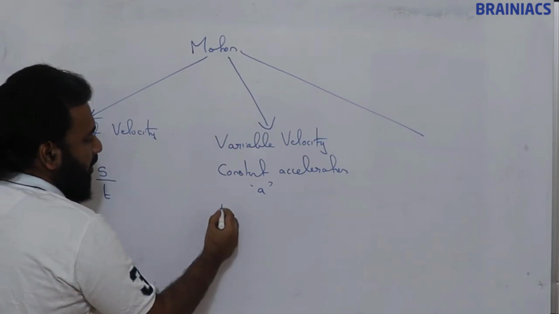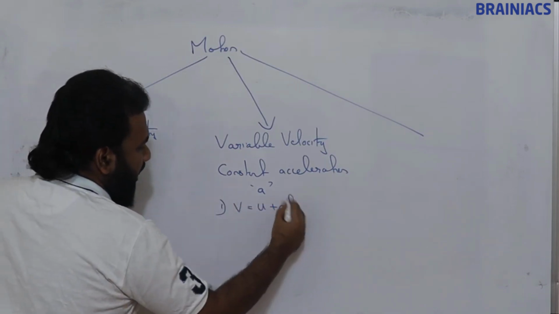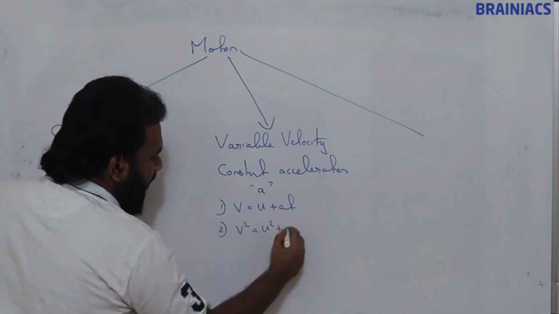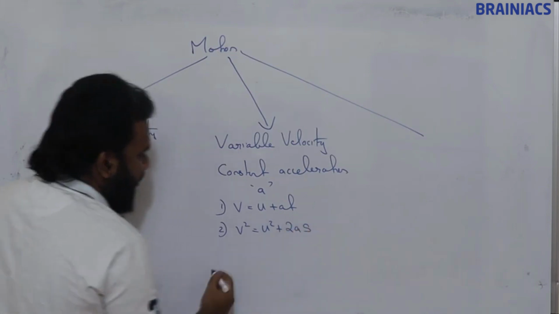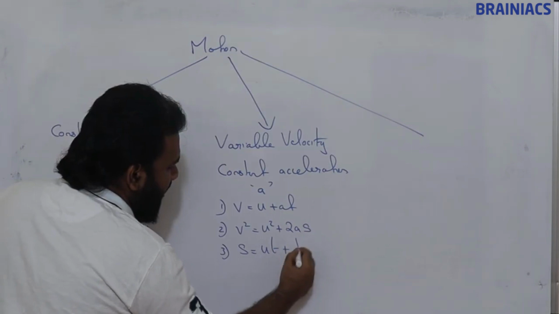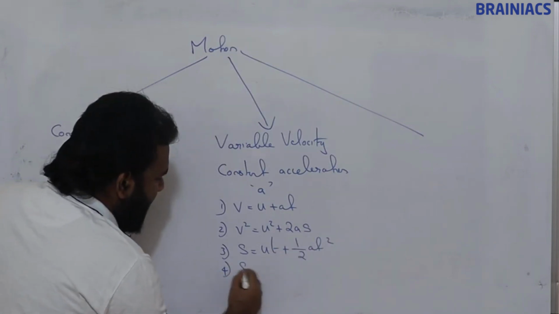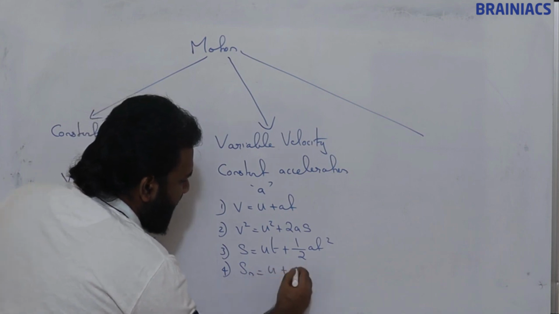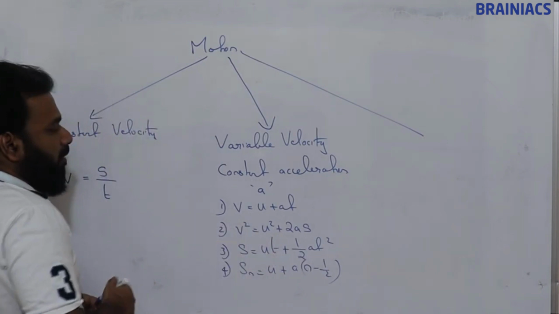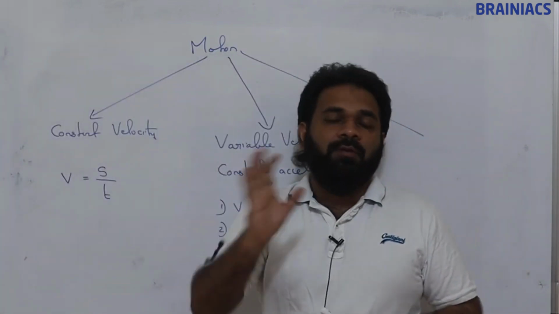So here we will be using which equations? v is equal to u plus at, v square is equal to u square plus 2as, s is equal to ut plus half at square, Sn is equal to u plus a into n minus half. These 4 equations. Remaining things I won't discuss because we have already studied them.